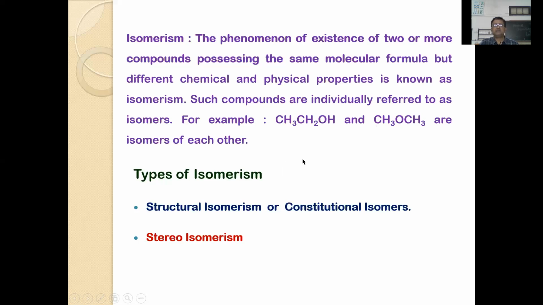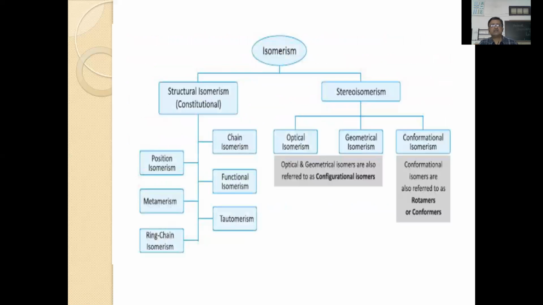When we go to the types of isomerism, isomers are broadly classified into two types: structural isomers or constitutional isomers, and stereoisomers. So let us see the details of the classification. They are broadly classified into two types, structural isomerism and stereoisomerism.